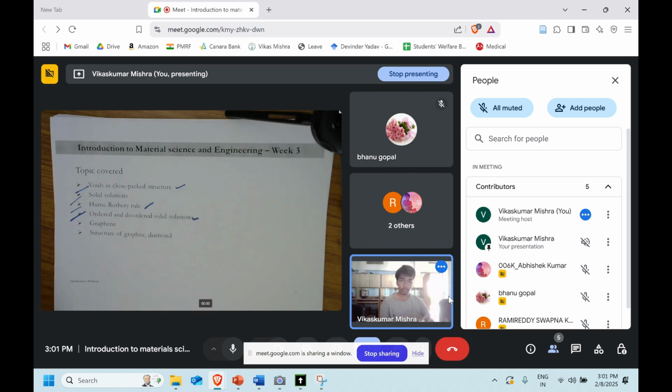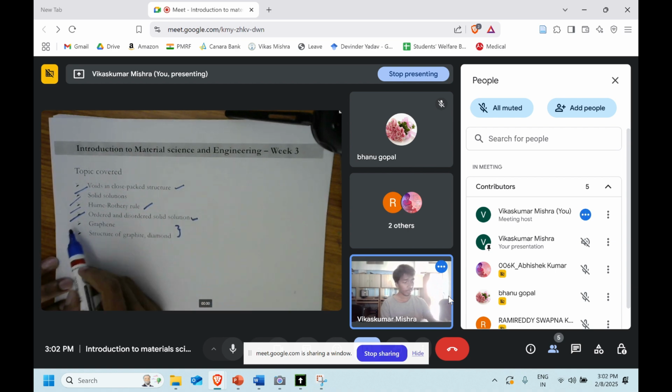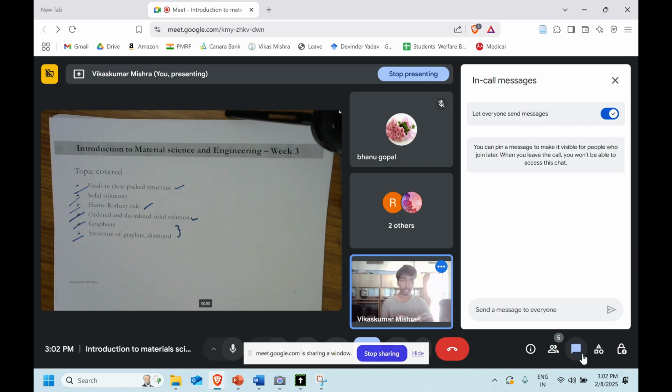Then after that, our study was majorly on graphene and diamond. So at the end of the week we started studying the structure of a few standard materials. I would like to ask you, is there any doubt in the content which has been covered? If there is, please write it in the comment box. If not, we'll move toward solving the questions, which will help you in solving the assignment questions.